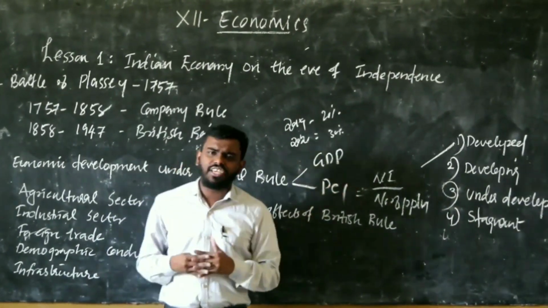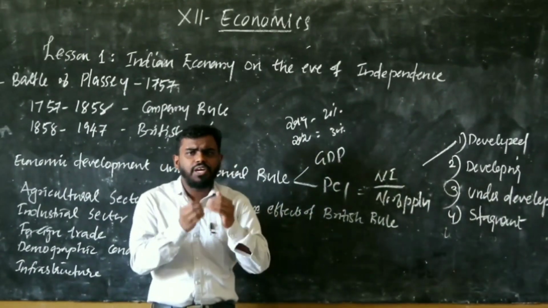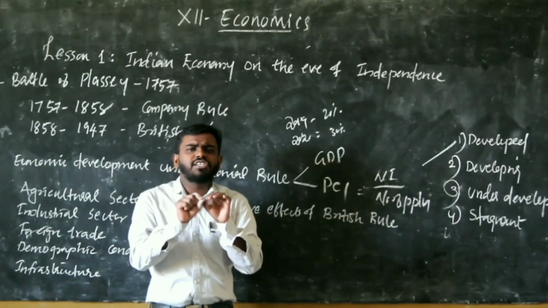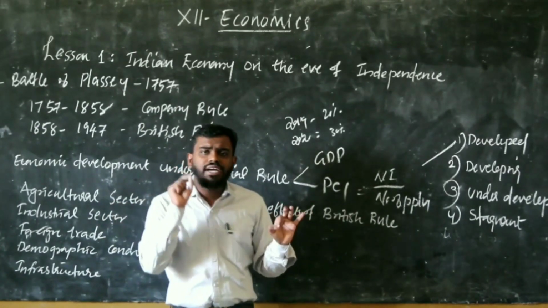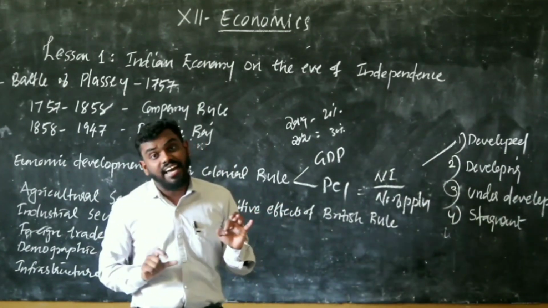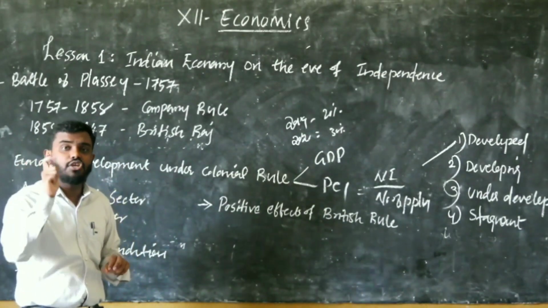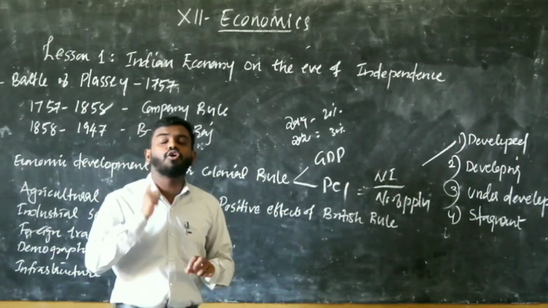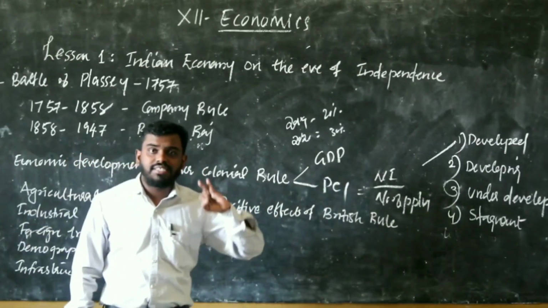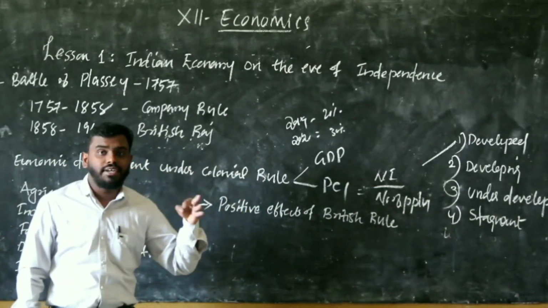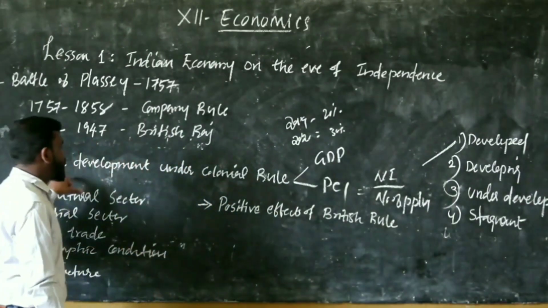Next one, stagnant economy. What is the meaning of stagnant economy? In a stagnant economy, the GDP growth rate is very low or it is not changing. It is constant. That particular country is treated as a stagnant economy. So we will discuss what was the condition of the Indian economy under colonial rule, whether India was a developed economy, an underdeveloped economy, or a stagnant economy. That we will discuss under the first topic.